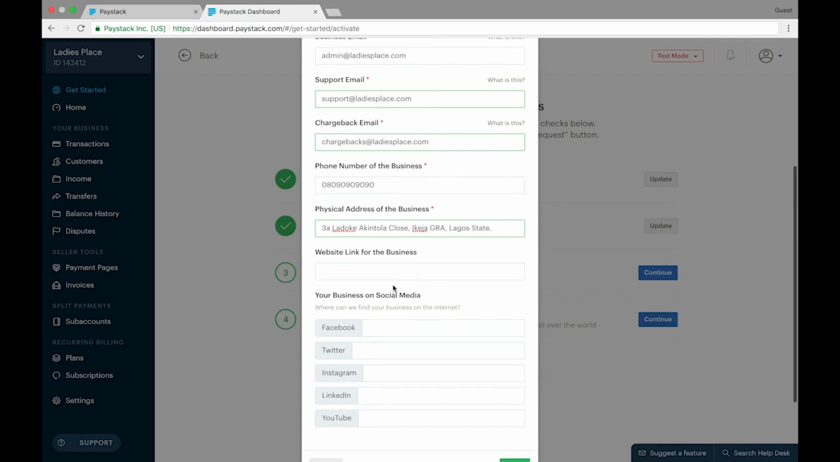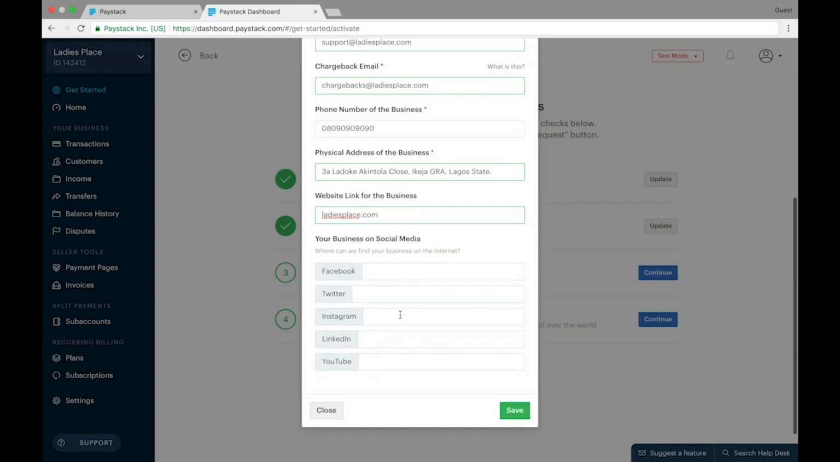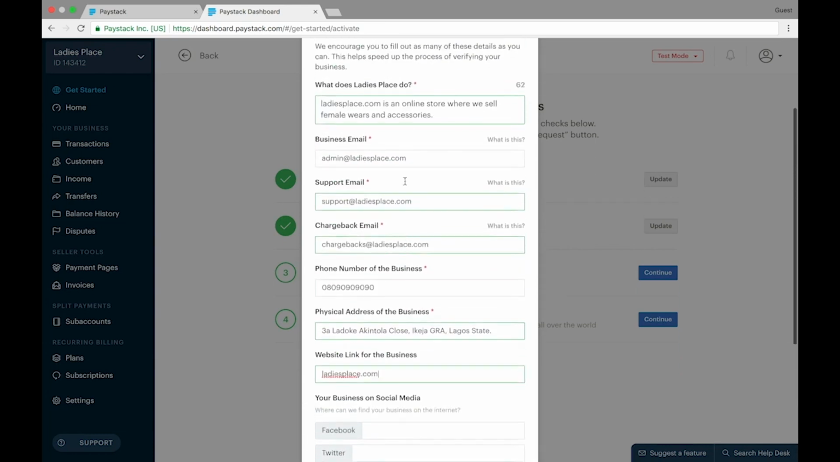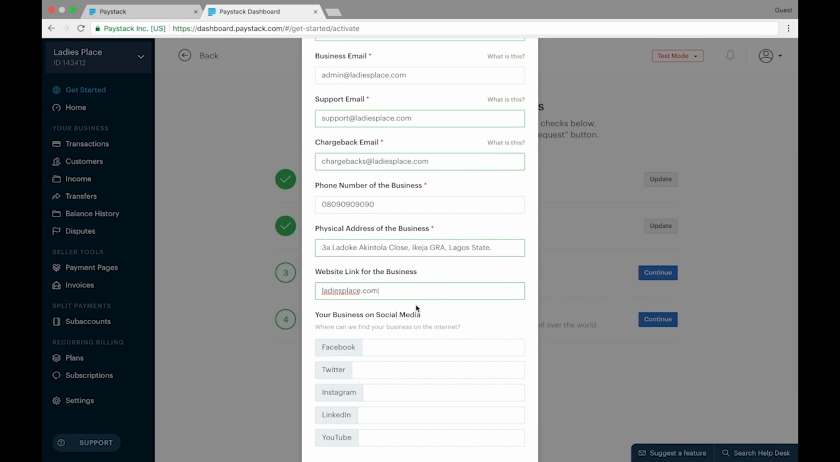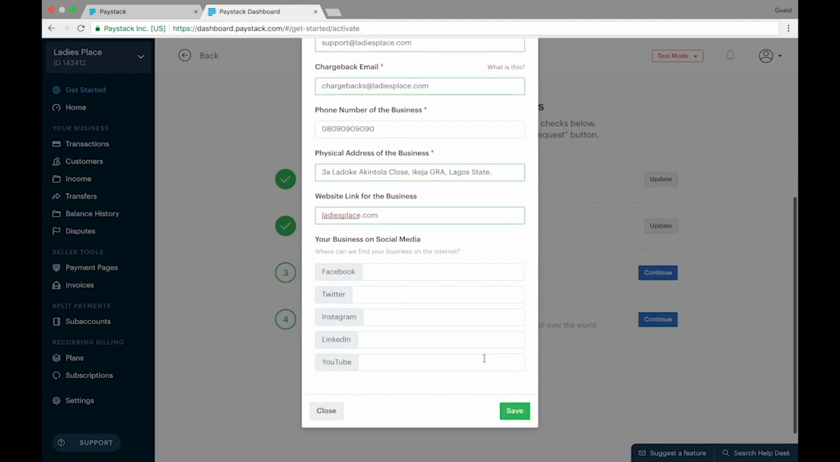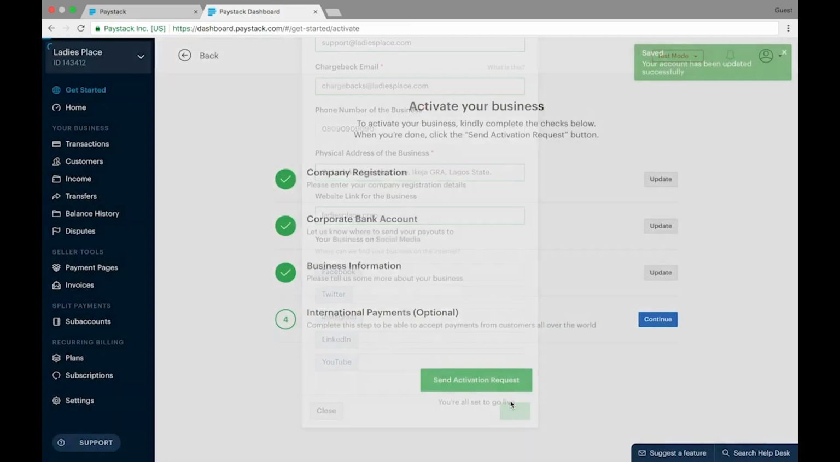Yeah, so the remaining fields are to provide the website link for the business, say ladiesplace.com, and then to provide the social media links of a business. As you can see here, some fields are carrying the red asterisks, which means that these fields are compulsory for you to fill. These ones are not compulsory. If you don't have a website or social media pages, you can leave them. But once we've filled all the important fields, we just go on to save.